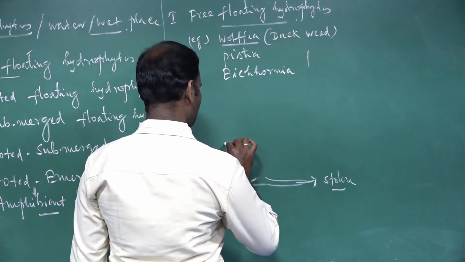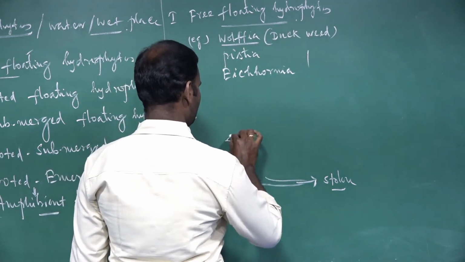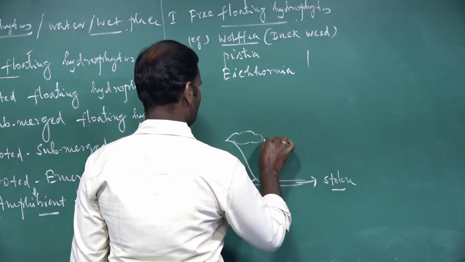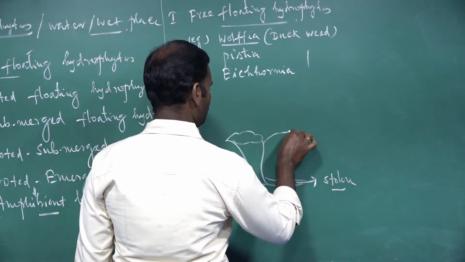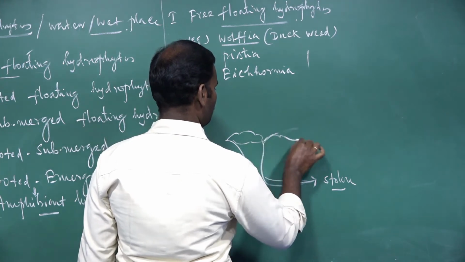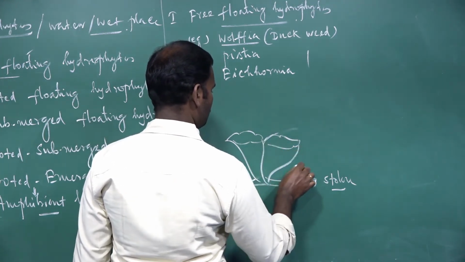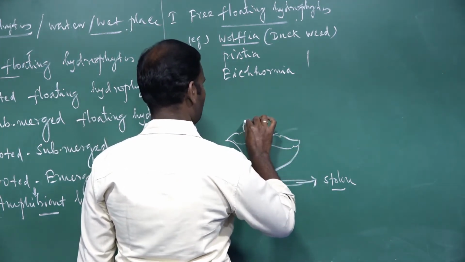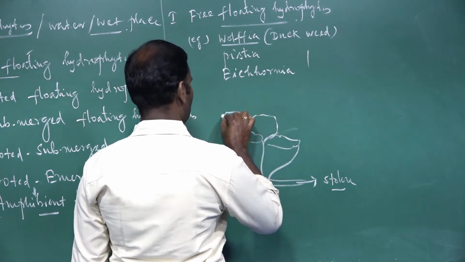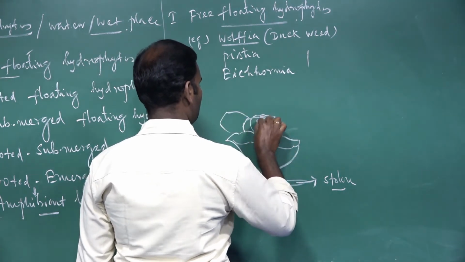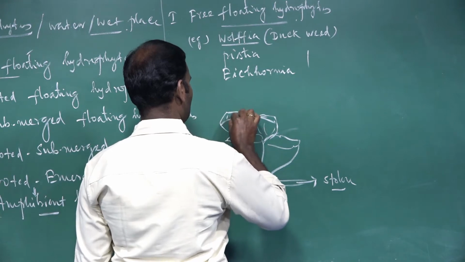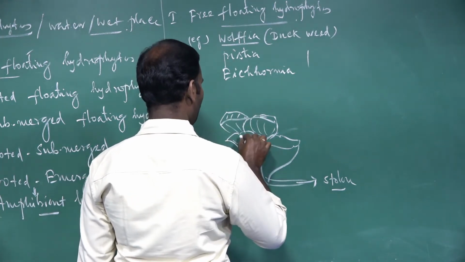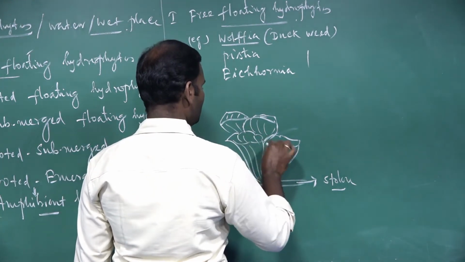And here it is a leaf of this Eichhornia plant.